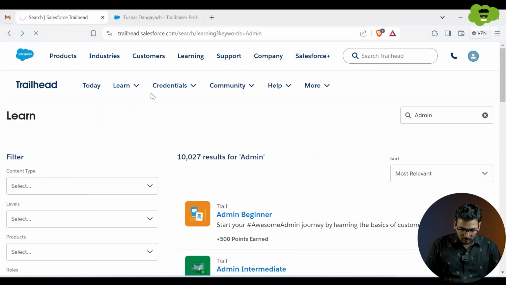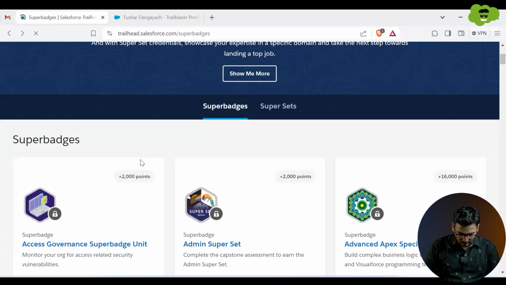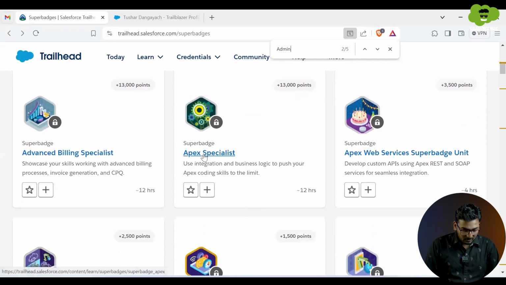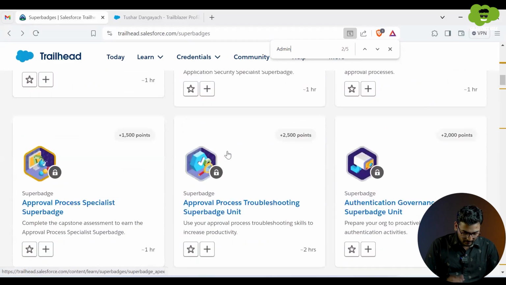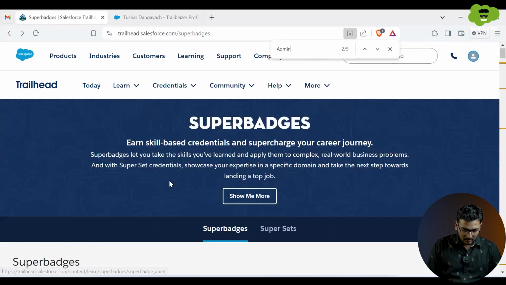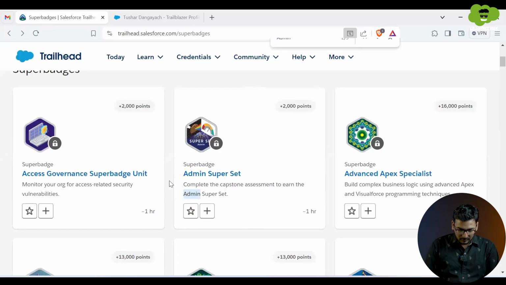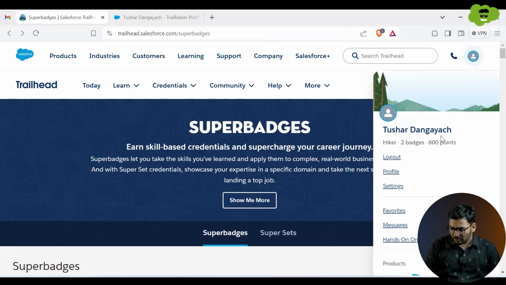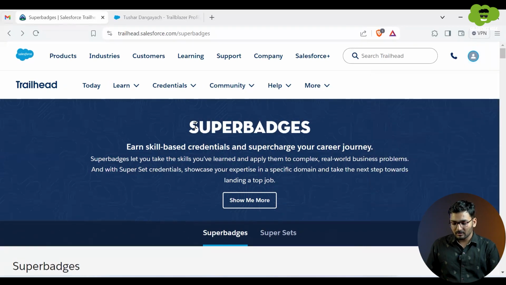Let me show you. There are many super batches over here. I'll search admin. You can see the admin super batch is there. The Admin Apex specialist batch is also there. So you can complete them, right? And when you complete them, you'll be gaining more and more points over here. You'll become a ranger or a mountaineer. There are many tags or titles which you will get after completing a number of modules and gaining some points.